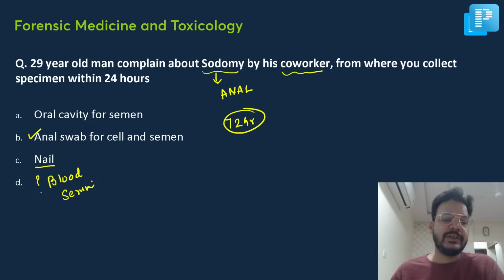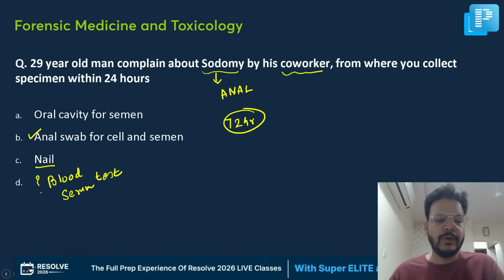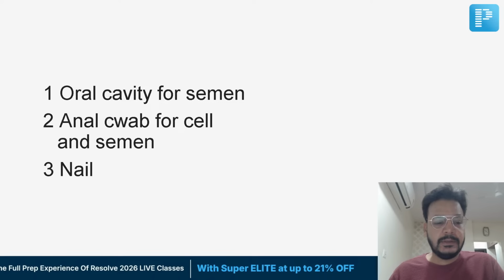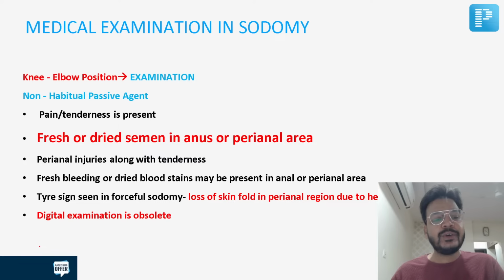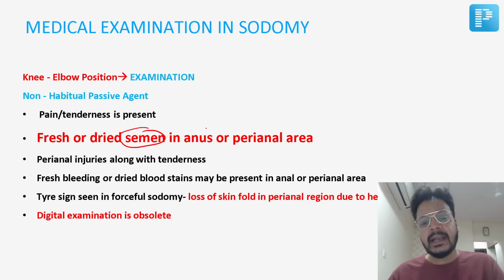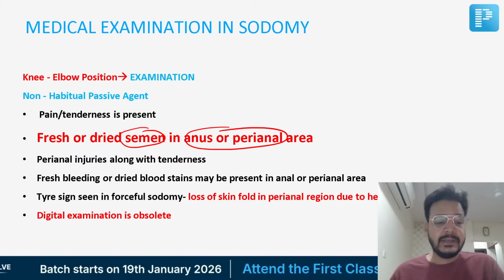Blood serum was given. Serum or blood test was given. Okay, no problem. Now this I discussed in my PrepLadder notes. As you can see, it's dried semen in the anal or perianal area. This is the medical examination of sodomy that I discussed in detail.